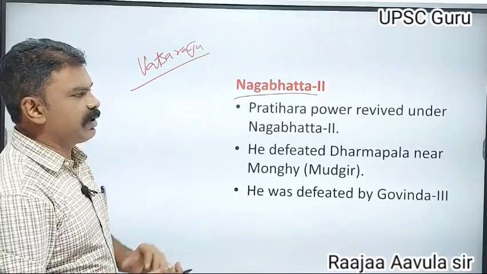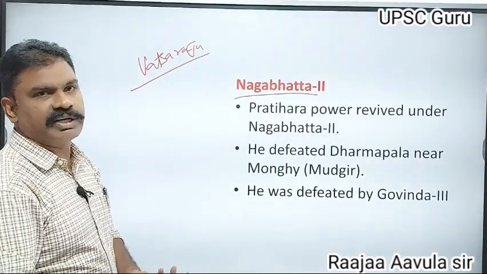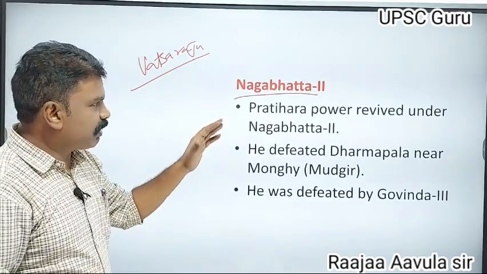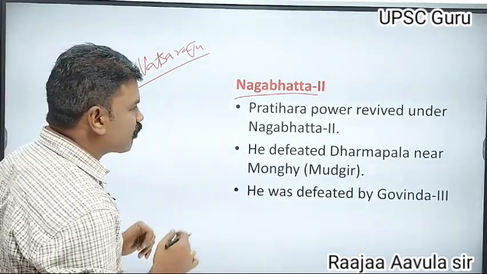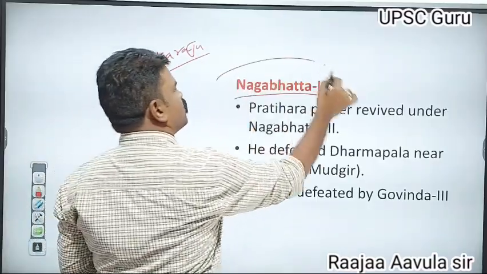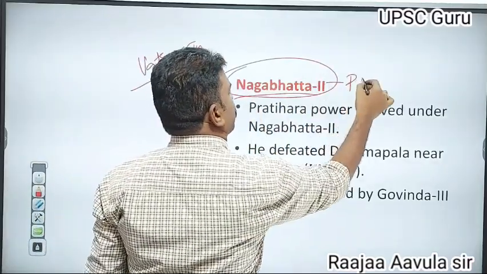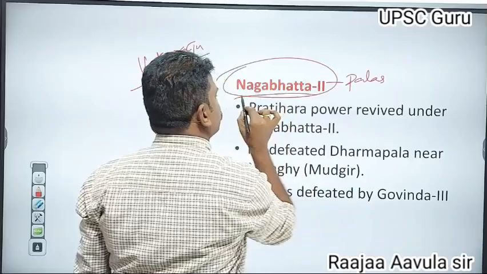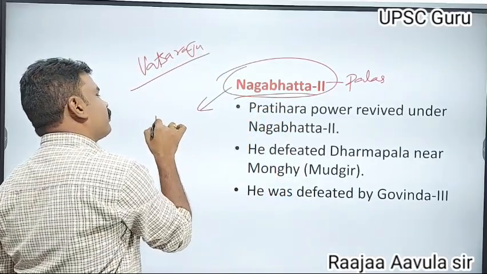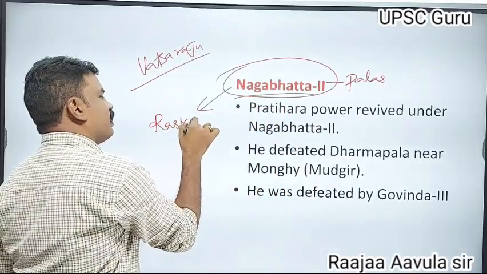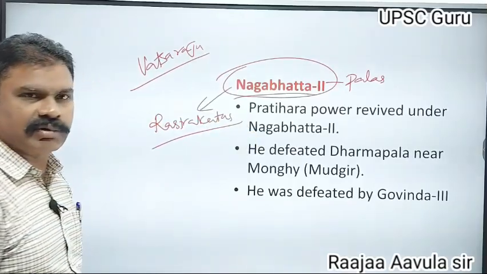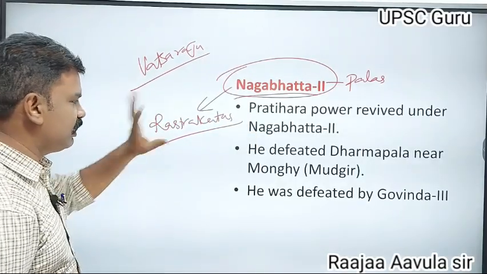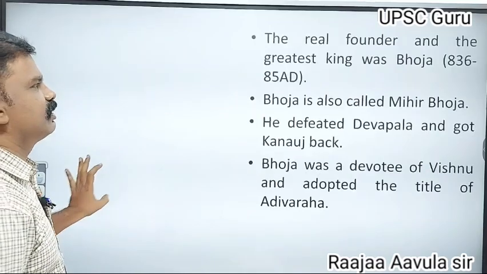He defeated Dharmapala, again defeating Dharmapala. He was then defeated by the Rashtrakuta ruler. Remember one thing: the Gurjara Pratiharas were defeating the Palas, but they were defeated by the Rashtrakutas. By this time the Rashtrakutas were more powerful than the Gurjara Pratiharas.